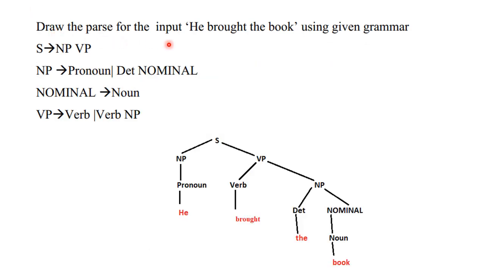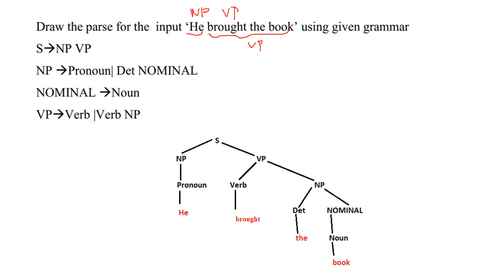Draw the parse tree for the input "he brought the book" using the given grammar. In this sentence, we can find a noun phrase here and here it's a verb phrase. Verb phrase means a verb followed by a set of modifiers. Now the sentence is NP and this one is VP.